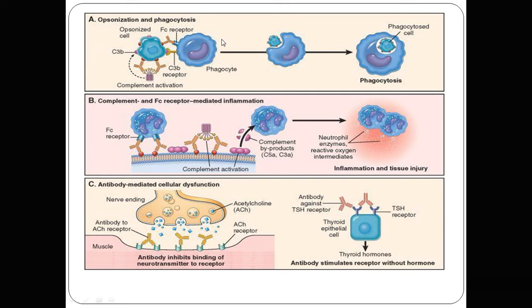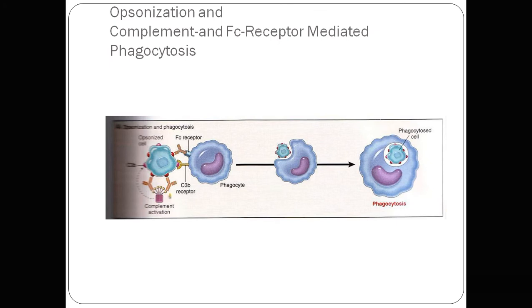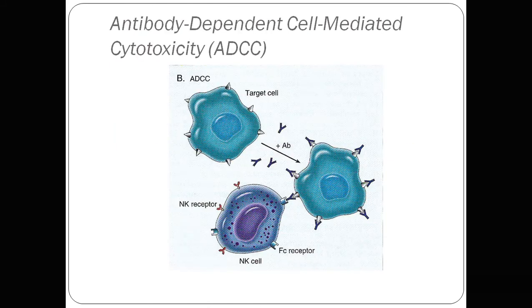The examples of the first are autoimmune hemolytic anemia and autoimmune thrombocytopenia, while the second is Goodpasture syndrome, and the third is myasthenia gravis and Graves disease. This is similar to what we discussed: opsonization and complement and Fc receptor mediated phagocytosis.